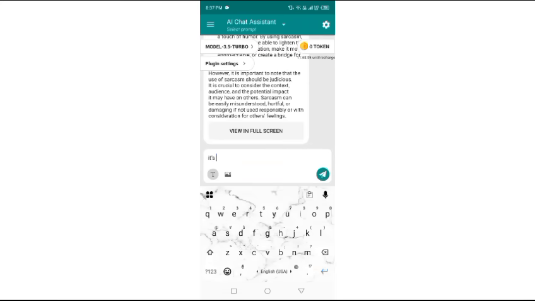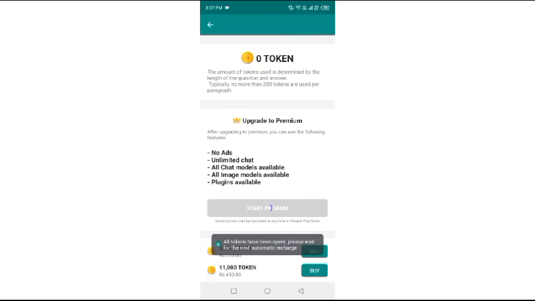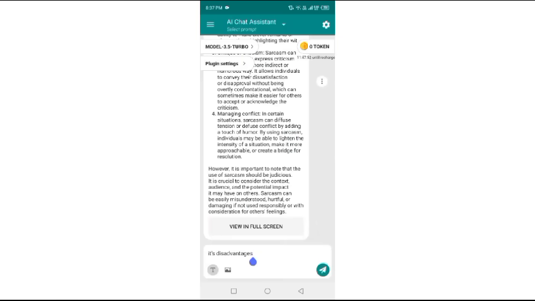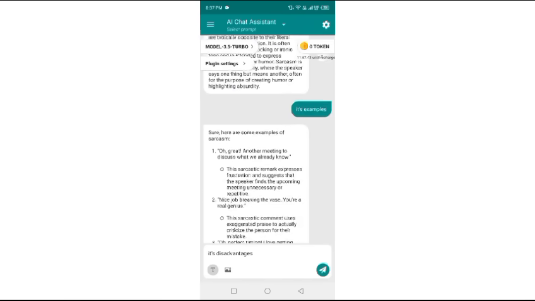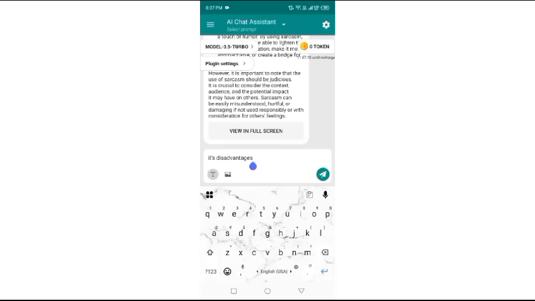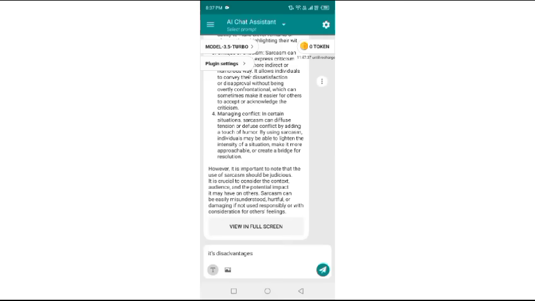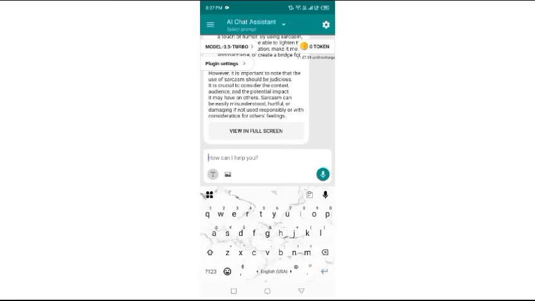Next, you can also ask for its disadvantages, and I didn't write the word sarcasm again and again. So let's just see here. There were three free questions and answers for me to use in this application, and when I am sending the fourth one, they're asking me to buy premium. I won't buy because I have made another video on the application with 20 free messages, and I am very sure that you have used that application and utilized it for your personal usage. Now, just see what you can do to the next level.